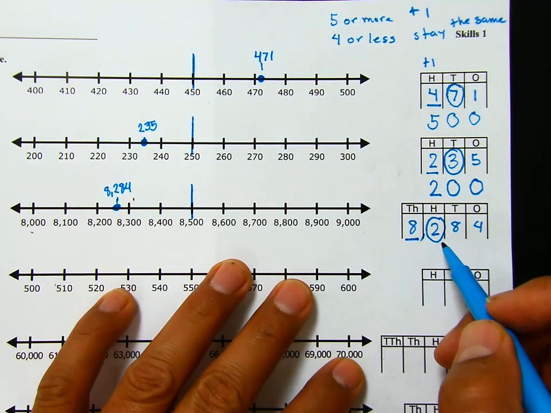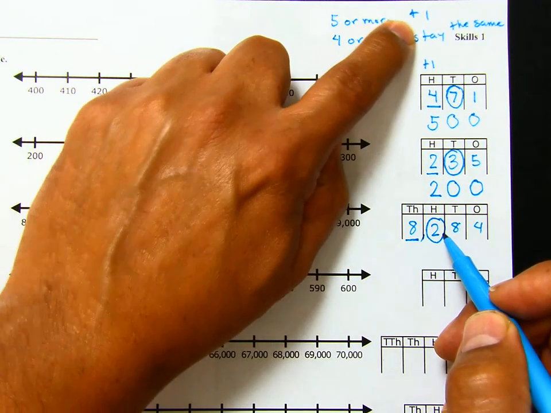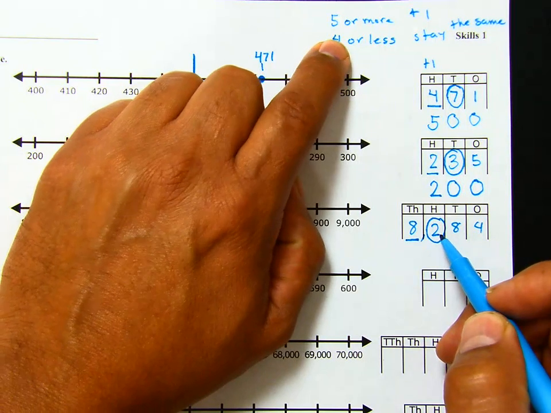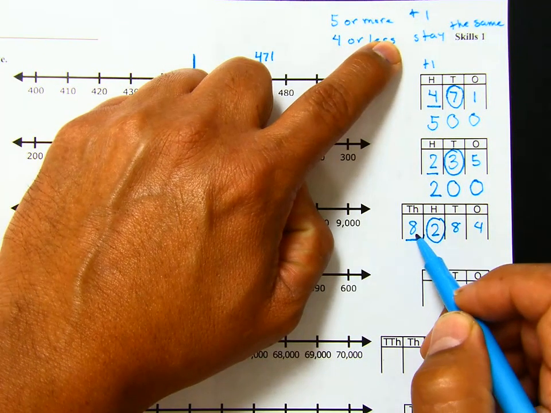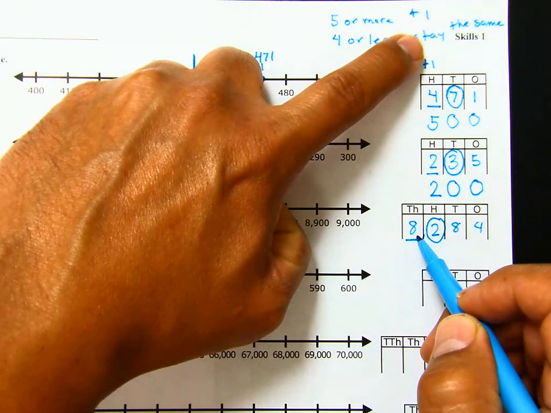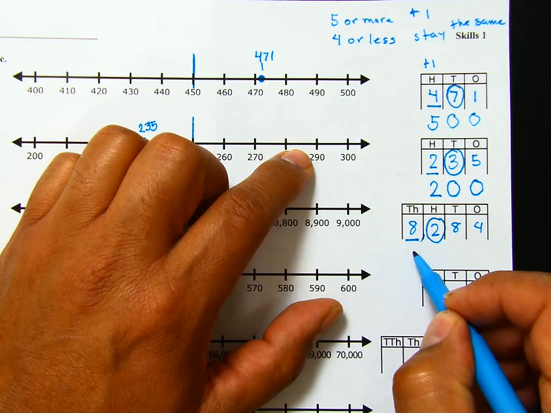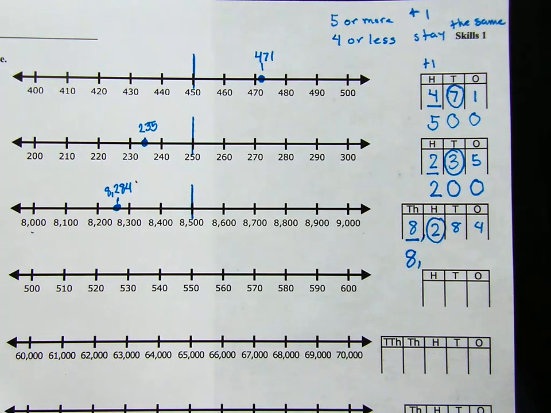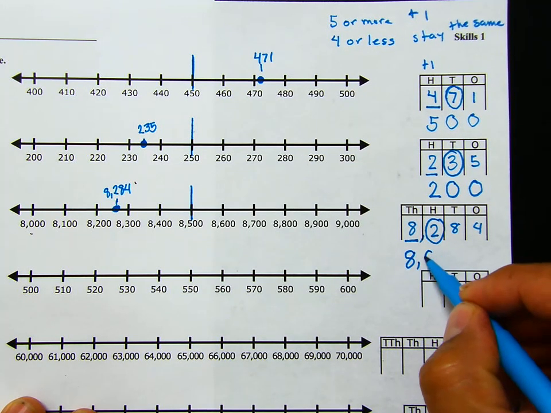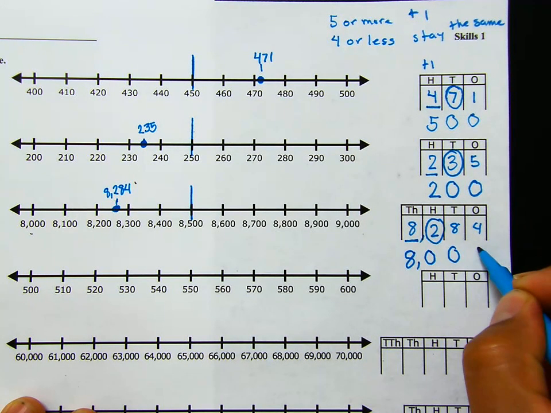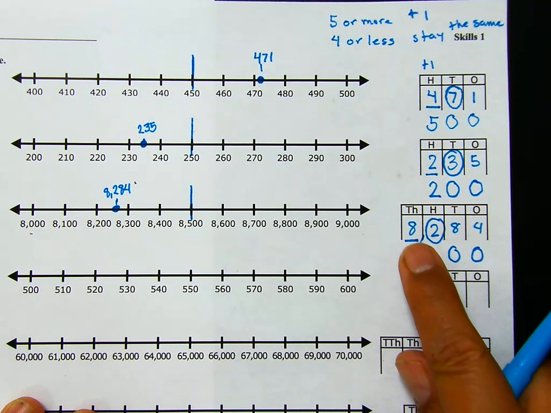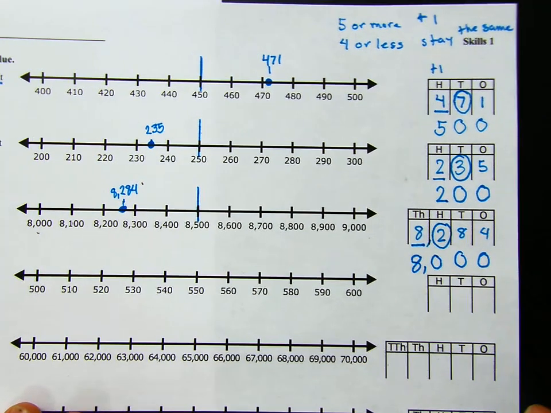So we remember our rule. We're going to look at our rule. Is 2 greater than 5? If it is, then we have to add one more to this one. Or is 2 4 or less? So if it is, then this one has to stay the same. So we know 2 is less than 4. That means the thousands place is going to stay the same. So the 8 stays the same. And we remember anything after the digit being rounded will become zeros. So that turns into a 0, that turns into a 0, and this turns into a 0. So 8,284 rounded to the nearest thousand would be 8,000.